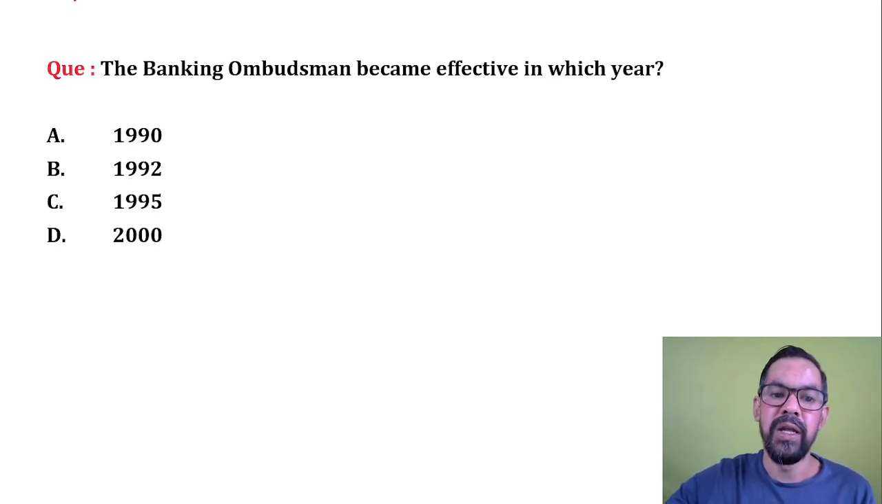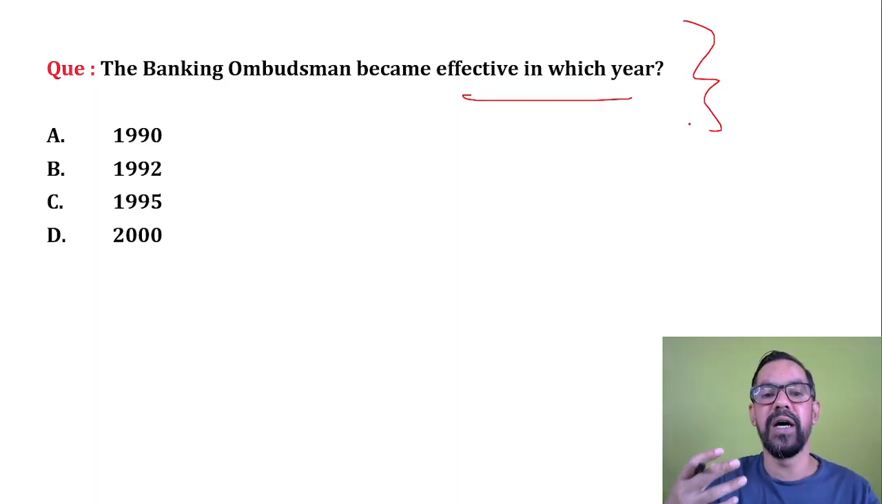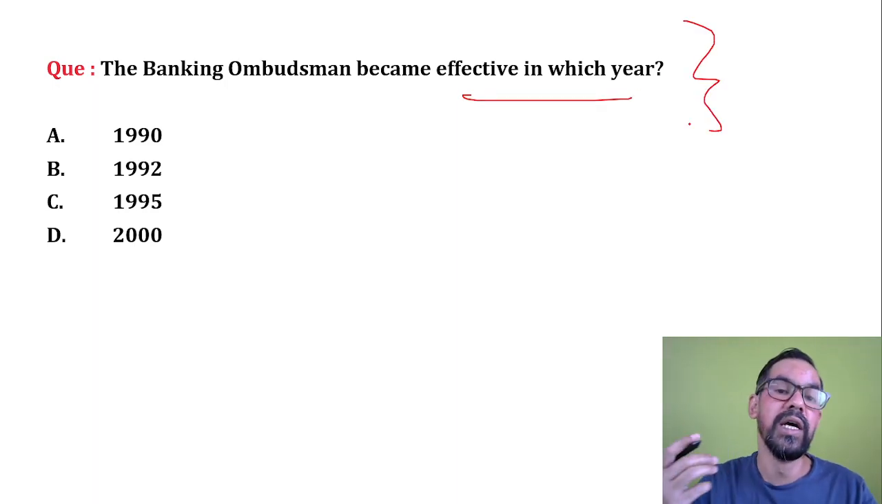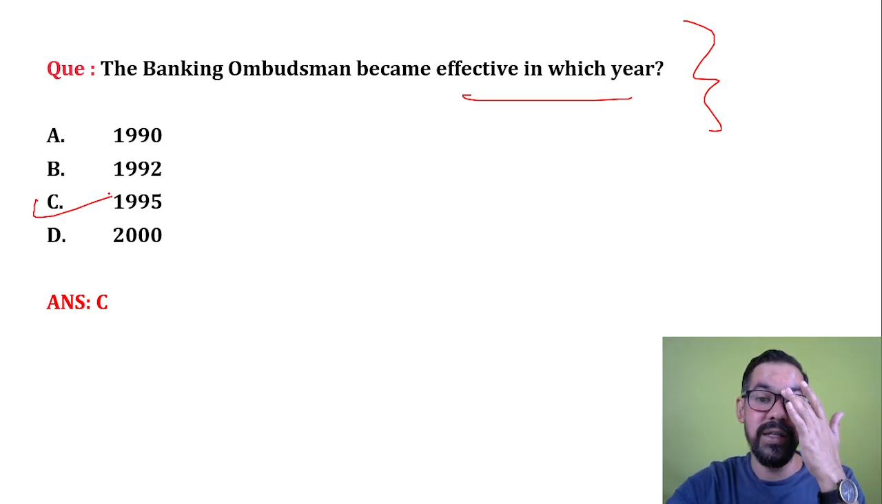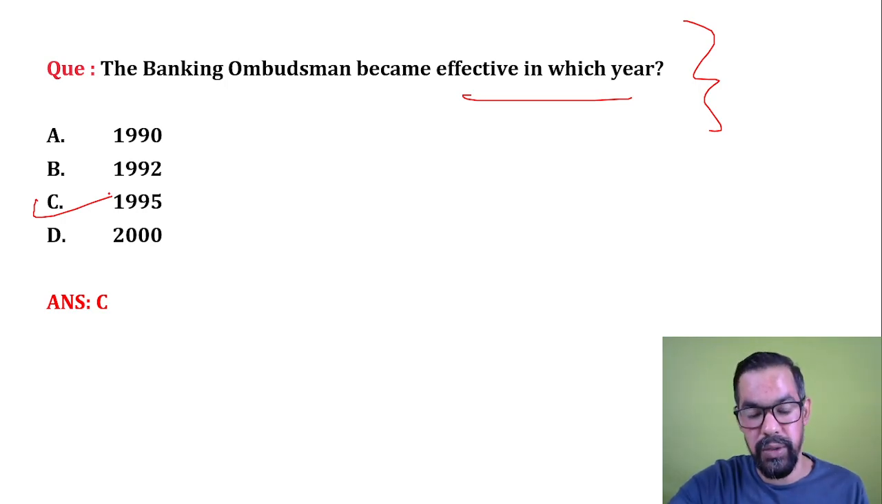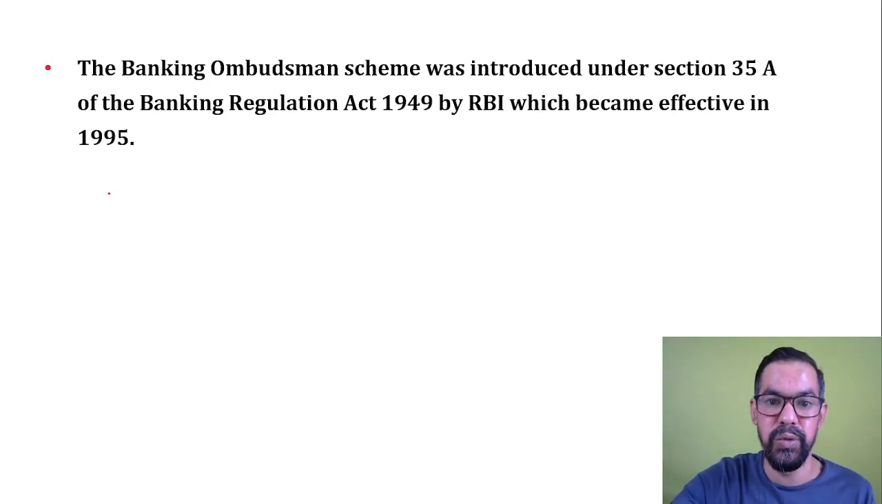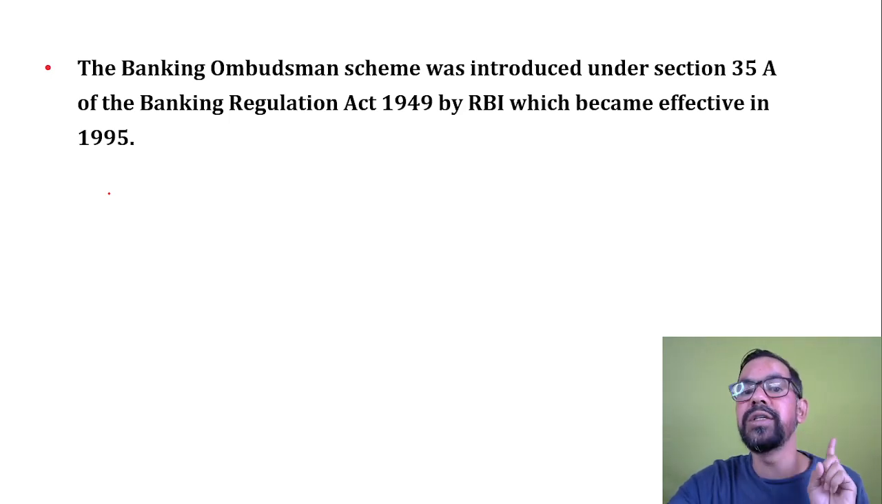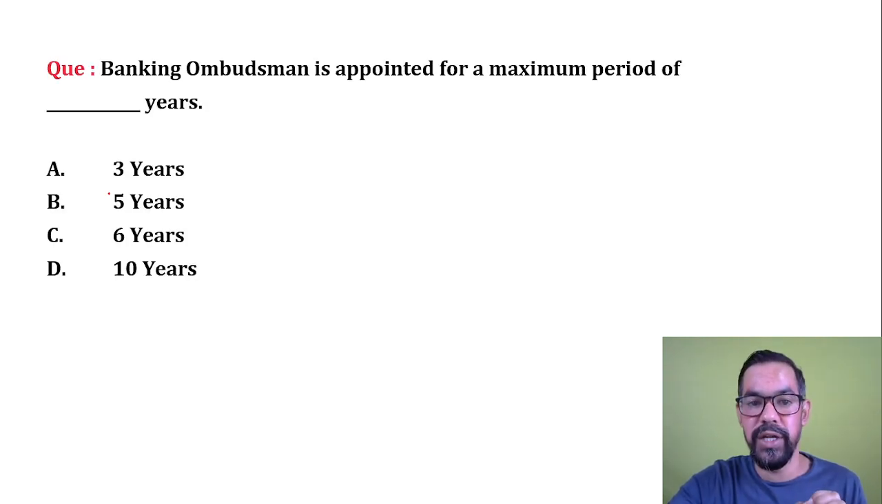Next one. The ombudsman became effective in which year? The first time we introduced the ombudsman word was 1995. The first time RBI made an amendment in section 35A, they introduced the ombudsman. It was first introduced in 1995, and the first scheme was the Banking Ombudsman Scheme 2006. The scheme was passed in 2006, but the ombudsman was launched in 1995 under section 35A of Banking Regulation Act 1949.